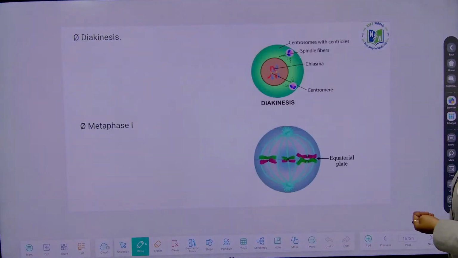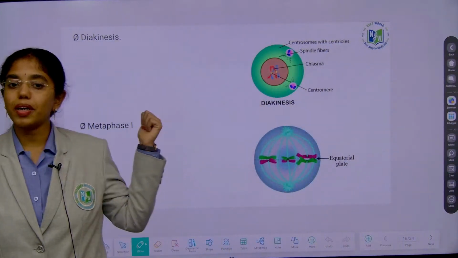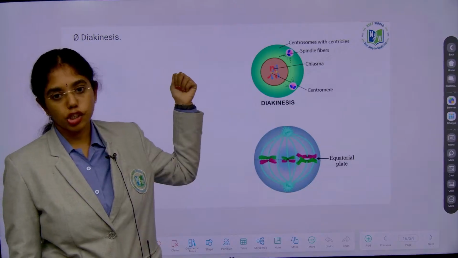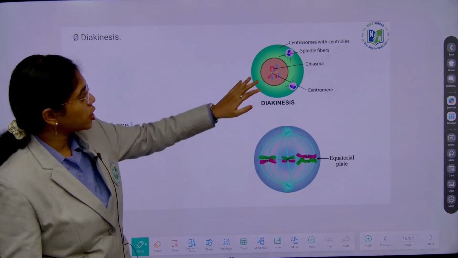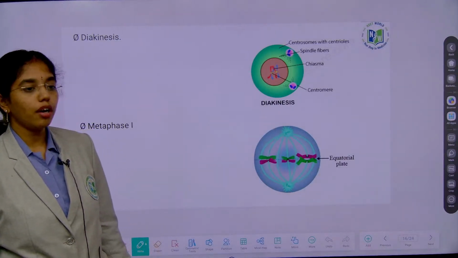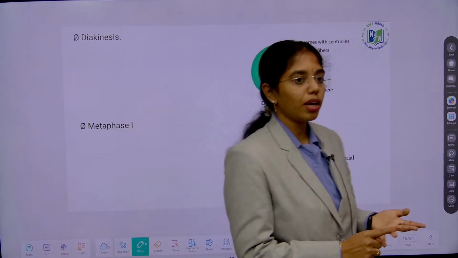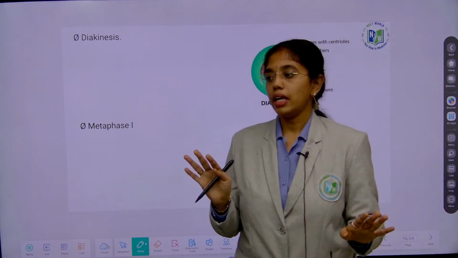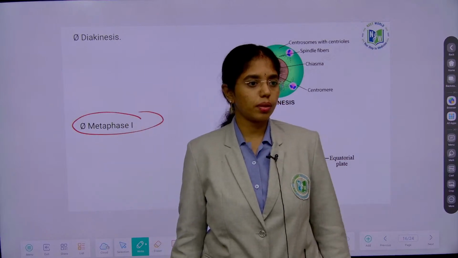The last substage of prophase 1 is what? Diakinesis. Here this phase begins with what? Terminalization of chiasmata. X-shaped chromosomes will be terminalized, and this begins with terminalization of chiasmata. And here at the end, nuclear membrane, nucleolus, and Golgi will disappear.